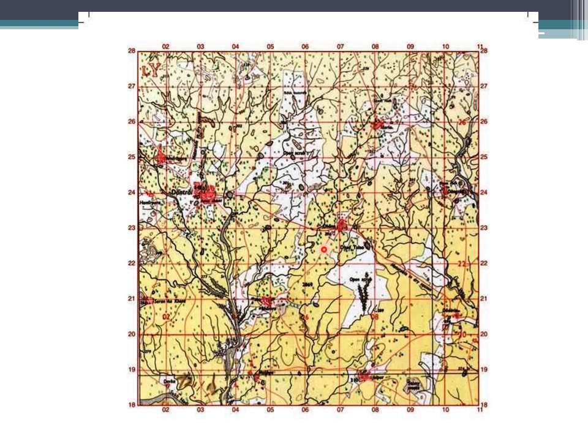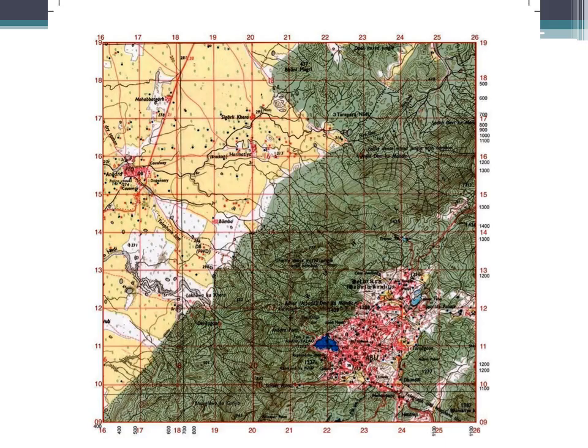Now see the type of road. This is one road which is not a major road, but is a road connecting these two settlements. See the size of the settlement. This settlement is much bigger than this type of settlement, and you have small hamlets. See here, this is a small hamlet. This is a smaller settlement than these two. So this is the way we identify and interpret topographical maps.